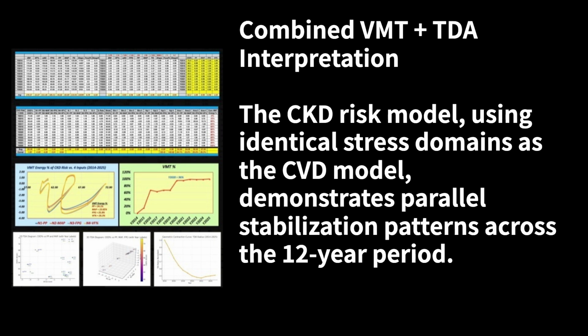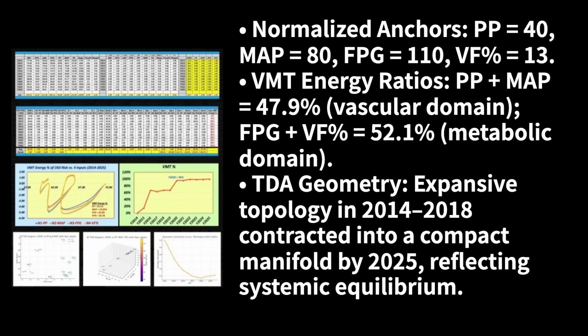Combined VMT plus TDA interpretation. The CKD risk model, using identical stress domains as the CVD model, demonstrates parallel stabilization patterns across the 12-year period. Normalized anchors: PP is 40, MAP is 80, FPG is 110, VF% is 13. VMT energy ratios: PP plus MAP is 47.9%, vascular domain; FPG plus VF% is 52.1%, metabolic domain.